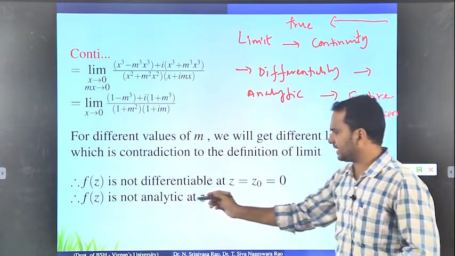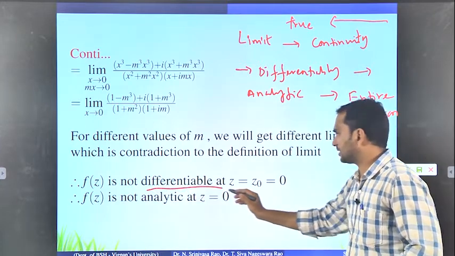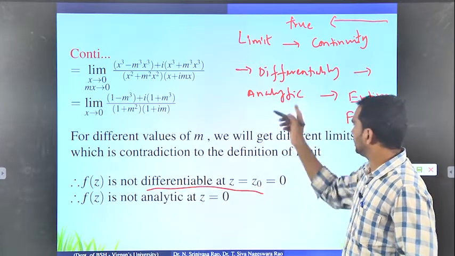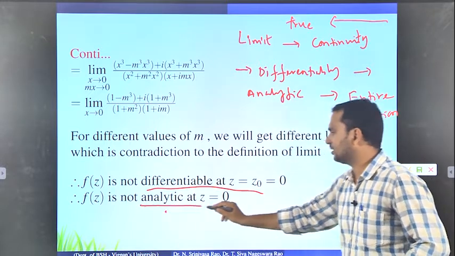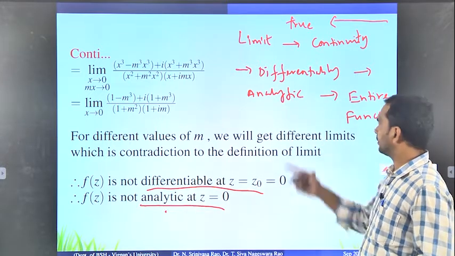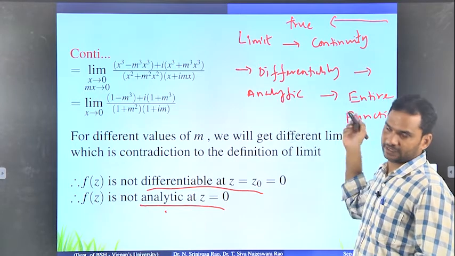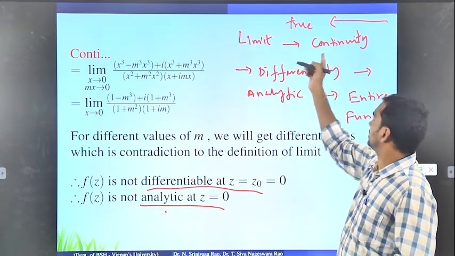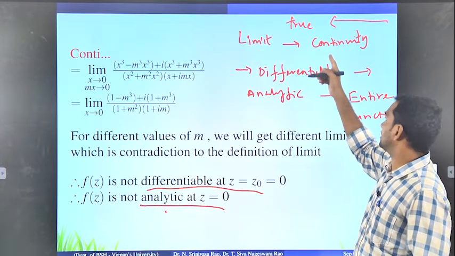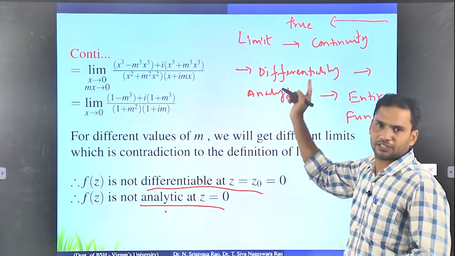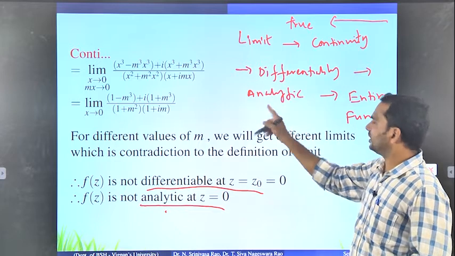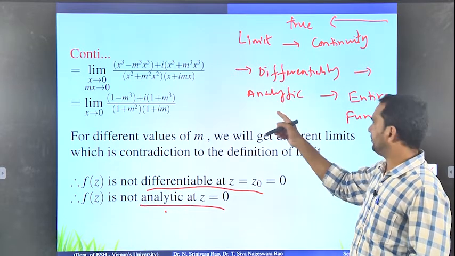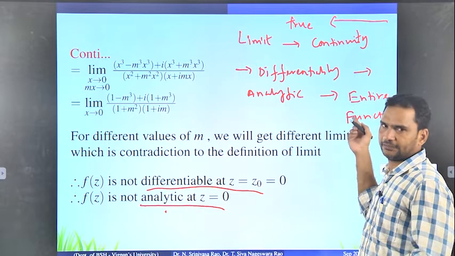That is the reason why I have written that the given function is not differentiable, and therefore we can say that it is not analytic. If it is not analytic, it cannot be entire. Remember, if the limit does not exist, it cannot be continuous. If it is not continuous, it cannot be differentiable. If it is not differentiable, it cannot be analytic. Similarly, if it is not analytic, it cannot be an entire function.